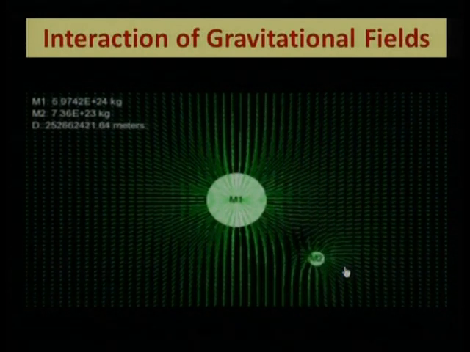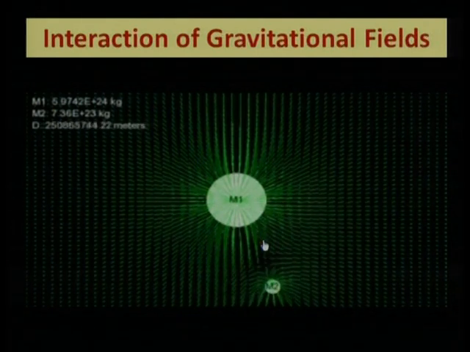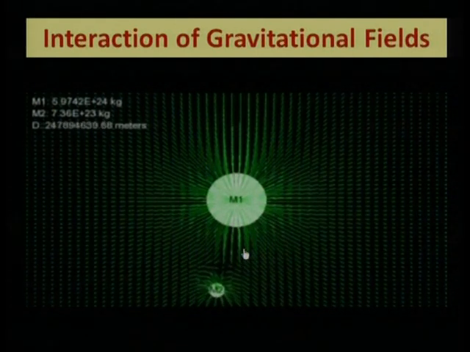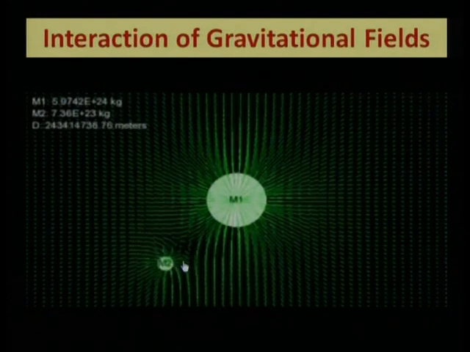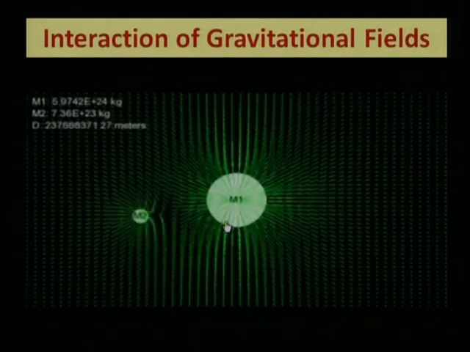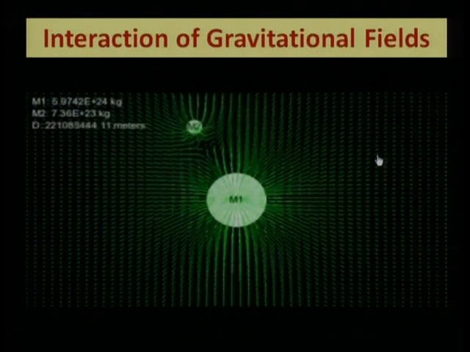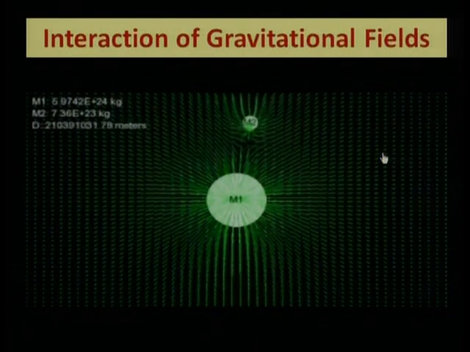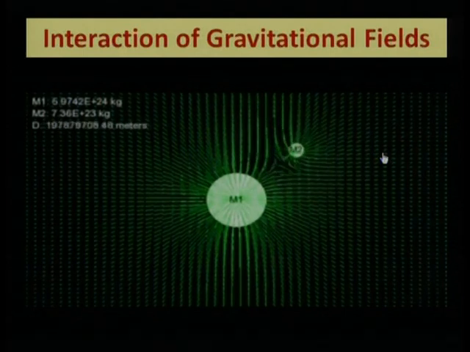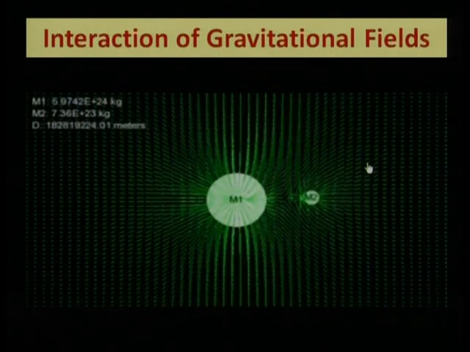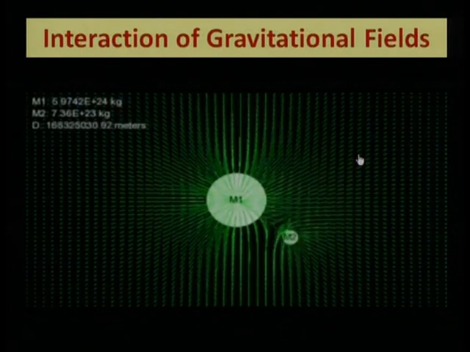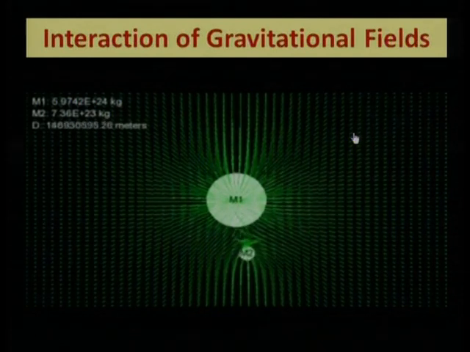Look, it has started collapsing towards the bigger one. The smaller mass has started coming closer to the bigger one, and we will see that ultimately it will spiral down, or fall down, or collapse inside the bigger mass.